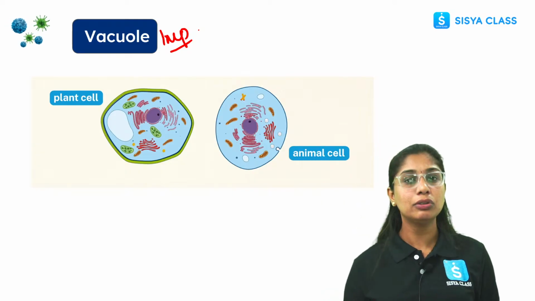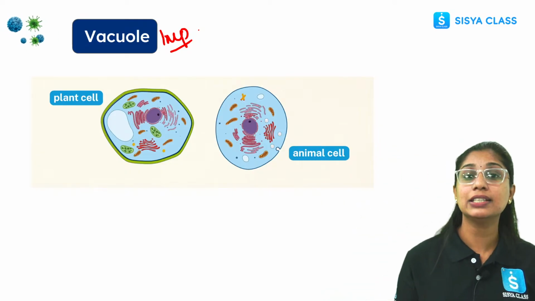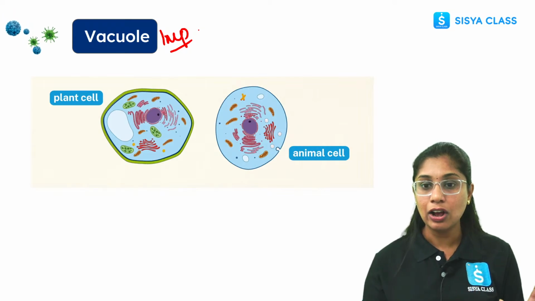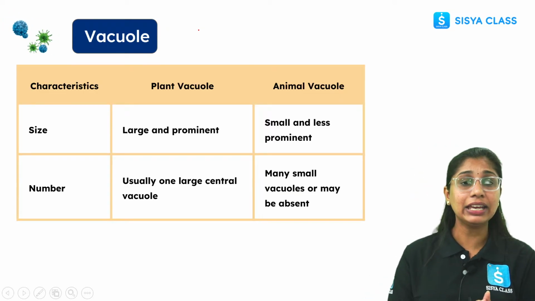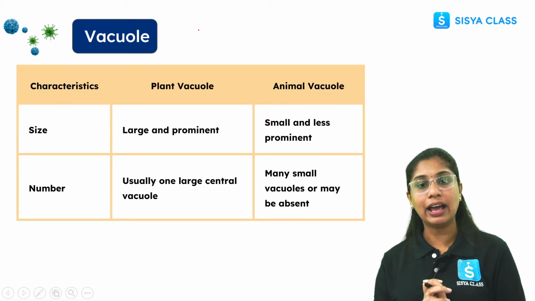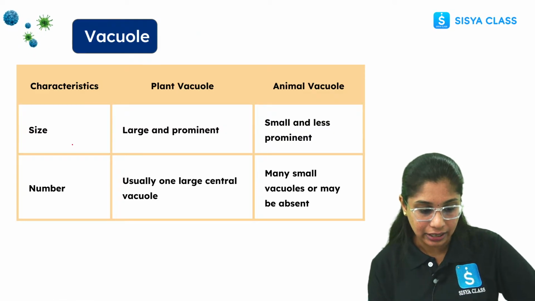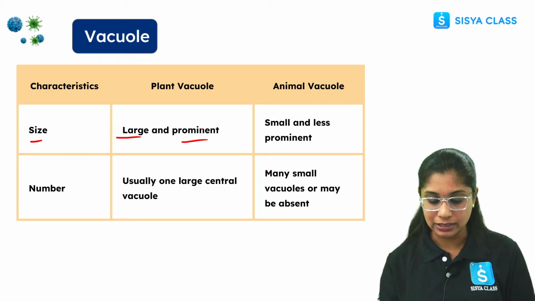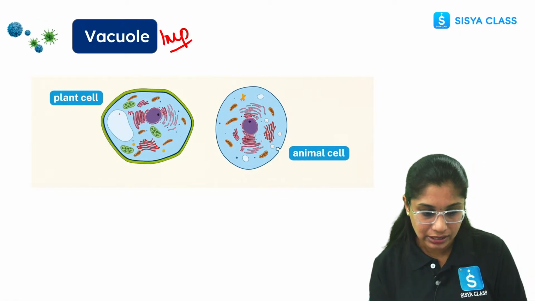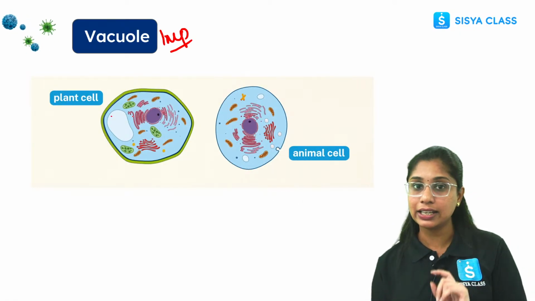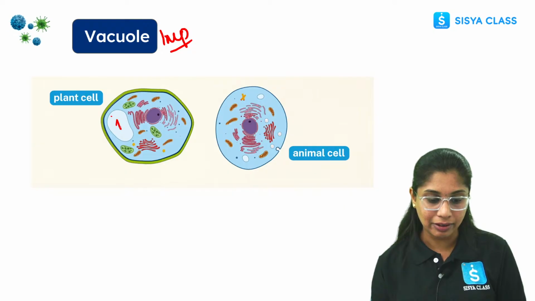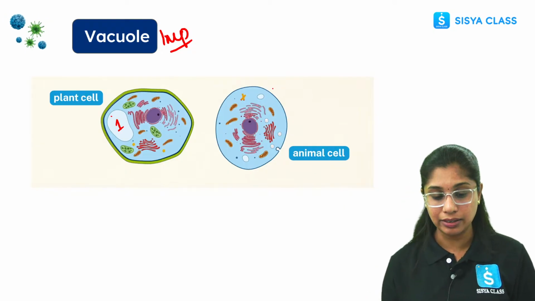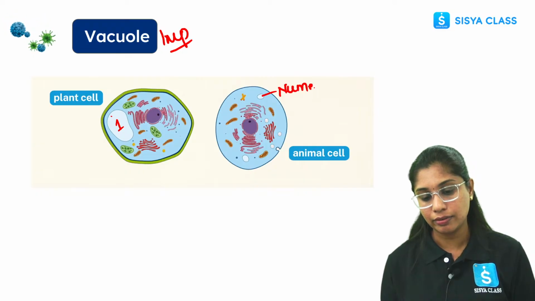In your exams they usually ask, what is vacuole? What is the structure of vacuole? You have to differentiate between the plant cell and animal cell. So here we have a difference between plant and animal vacuoles. Starting with the size, it is large and prominent. In the case of plant cell, we have only a single vacuole, whereas in the case of animal cell, we have numerous vacuoles.